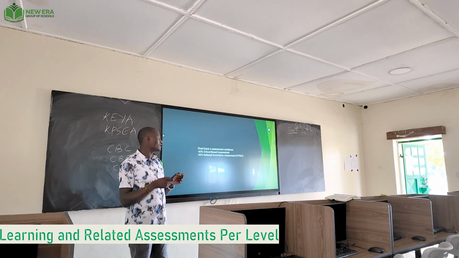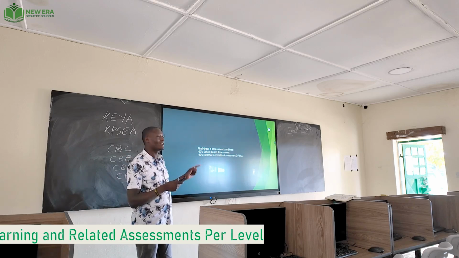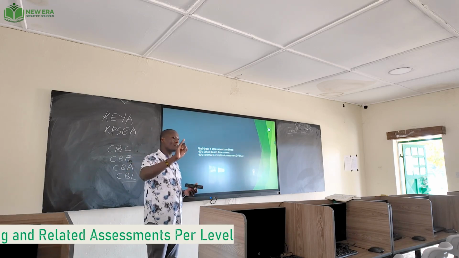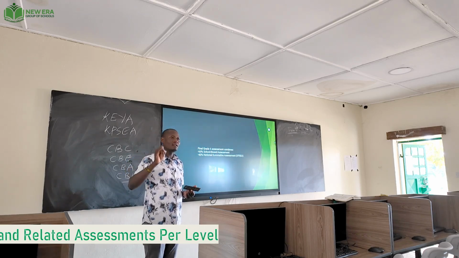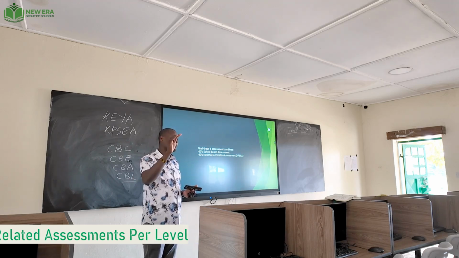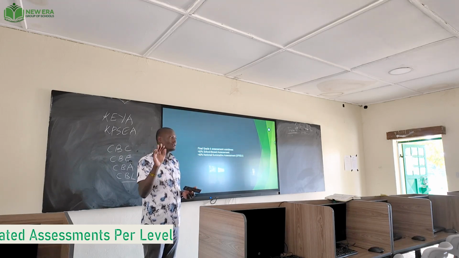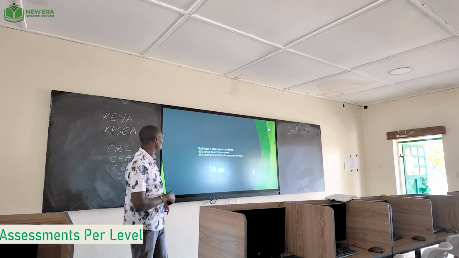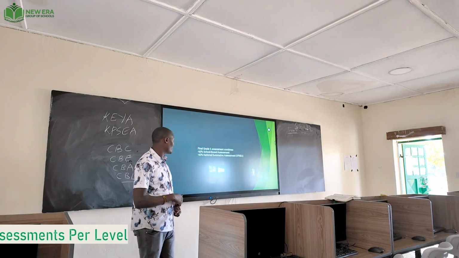So this learner has now reached grade 6 and then goes on to grade 7. Now in grade 7 they have finished primary. Remember primary is divided into early years, lower primary, and upper primary. Grade 6 ends with KIPSEA. And from there, this learner moves to the junior secondary.